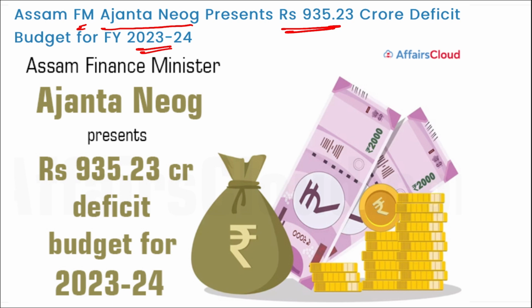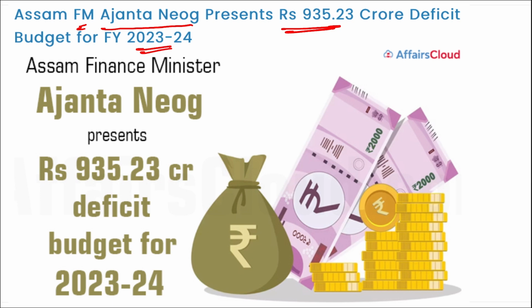Also, remember some of the highlights here. The Assam government has announced Mukhyamantri Ayush Assam Yojana, which will allow 27 lakh families to get 5 lakh rupees worth of cashless treatment. It is one of India's largest health insurance schemes, launched by the Assam government.